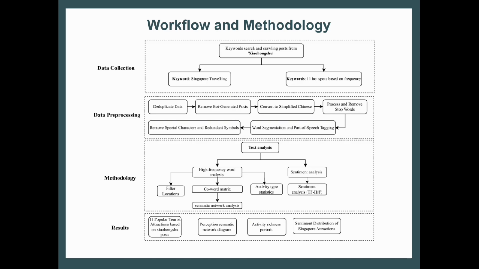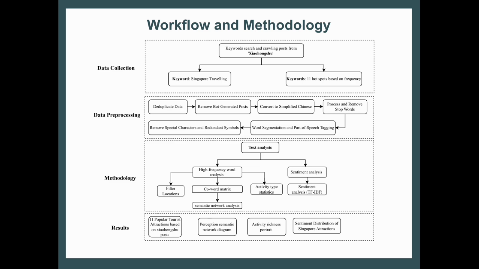In phase 2, we did data pre-processing, where we removed duplicate data and bot-generated posts, and converted the posts to simplified Chinese. We removed stop words using a dictionary, did word segmentation, and also removed special characters and redundant symbols like emojis. Subsequently, in the third stage, we did text analysis, namely high-frequency word analysis and sentiment analysis.